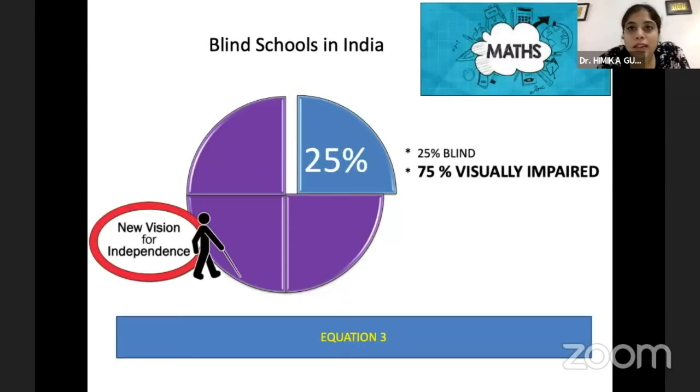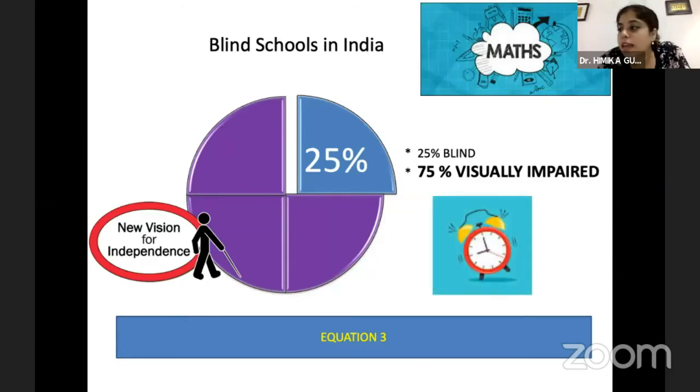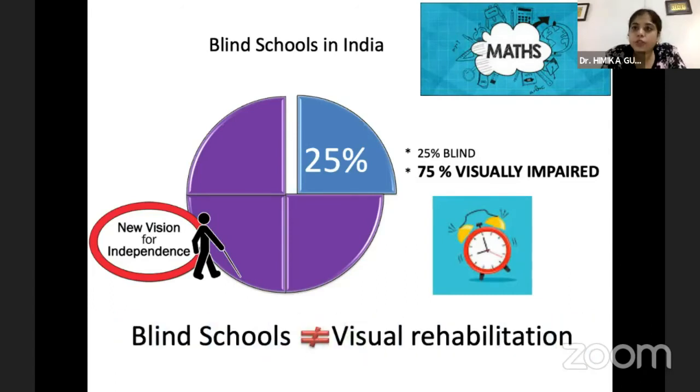Another alarming statistic, continuing with the concept of maths, is blind schools in India. Unfortunately, only 25% of the children in the blind schools actually deserve to be in that blind school. The other 75%, in fact, are not even blind, they have visual impairment. So that is an alarm, and that's one thing that we should change in due course of time in India. So referring someone to blind school blindly is not a grand idea, and that's not really what visual rehab is all about.